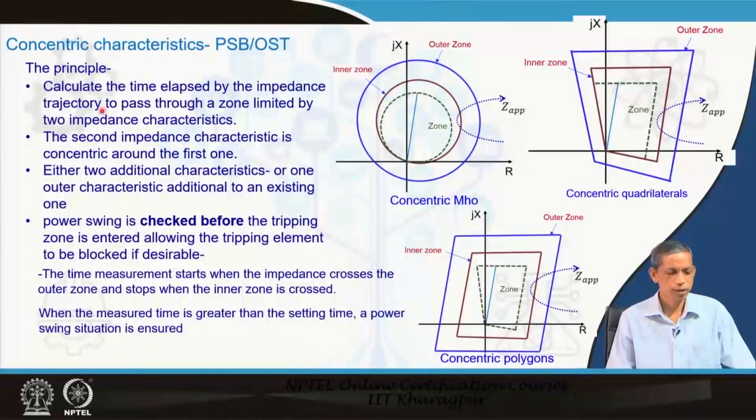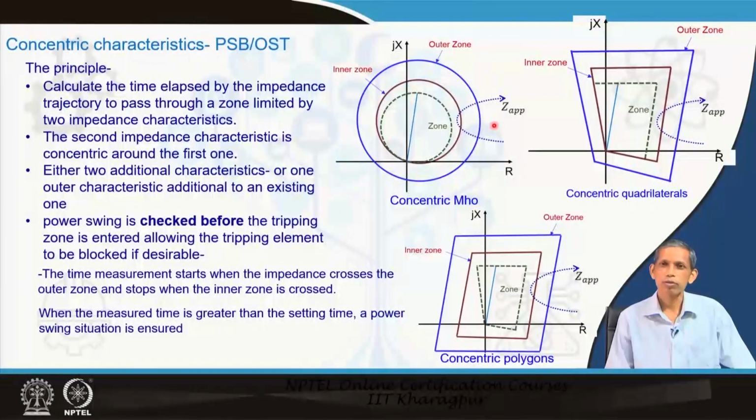So, what is being done here is that the relay during a swing traverses into the characteristic, which may create a problem. Because this is outside, the swing will also traverse these concentric characteristics which are outside; it may intersect one of them, and it may not intersect the other.